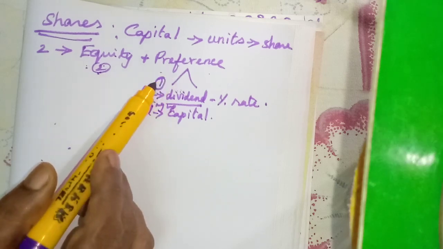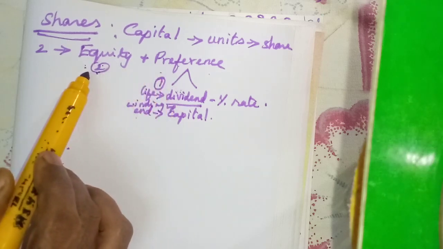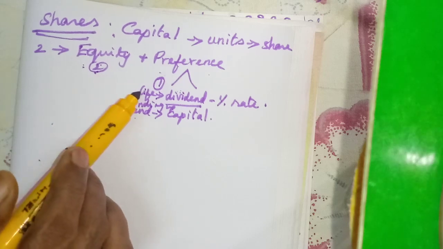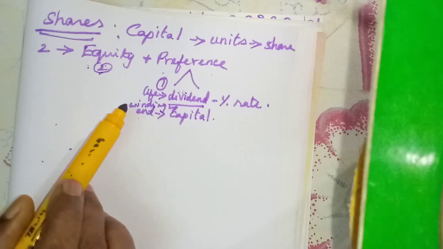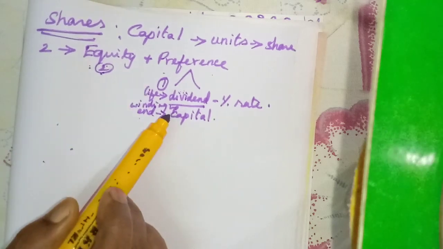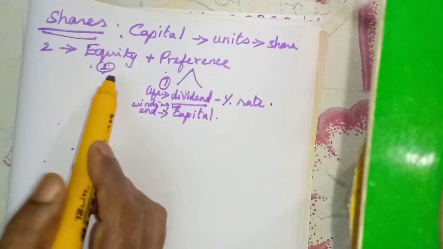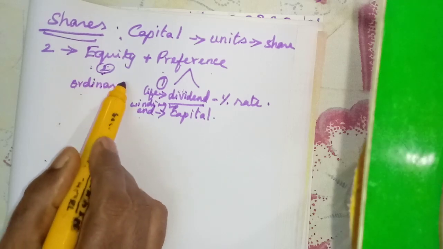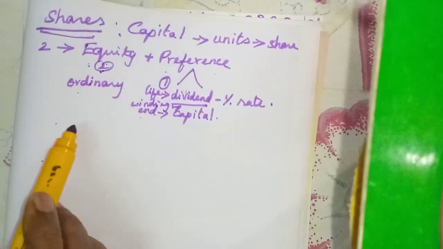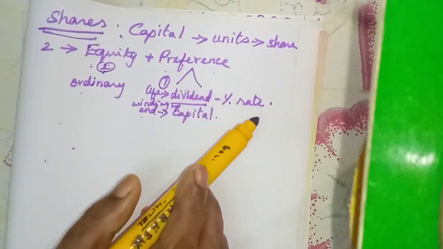Only if there is enough amount after distributing the dividend to the preference shareholders will the equity shareholders be given. In the same way, at winding up, the equity shareholders' capital will be paid after paying the preference shareholders. We can call them ordinary shares. Equity shares are also called ordinary shares.